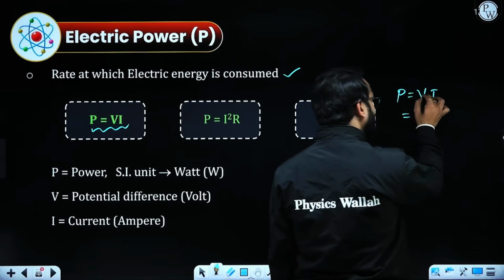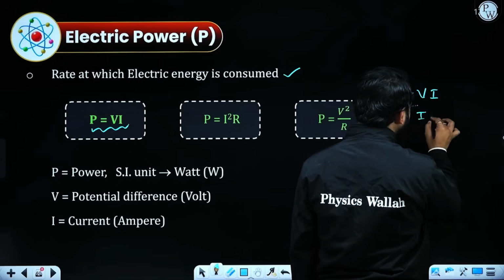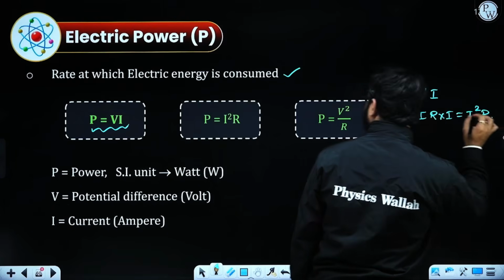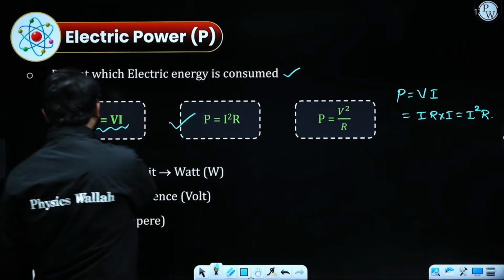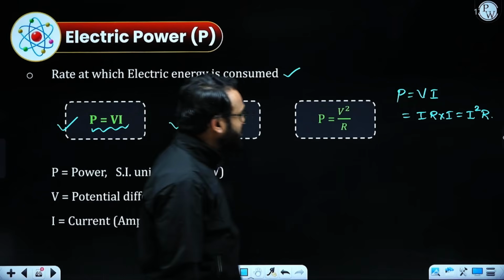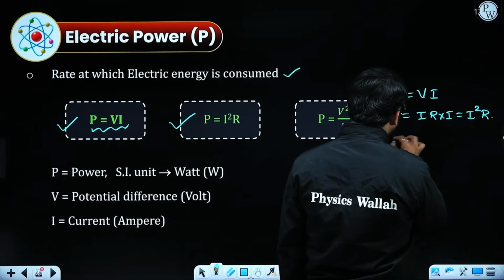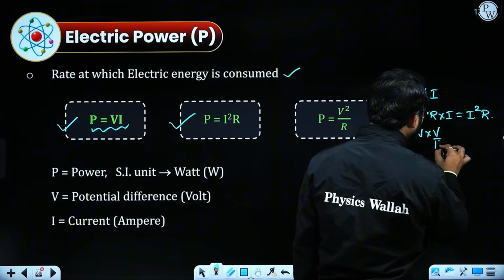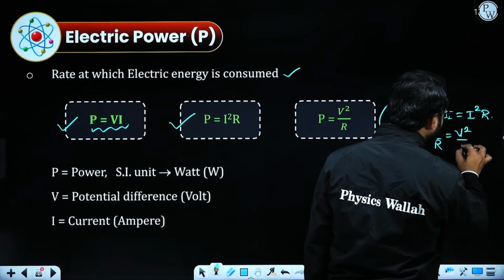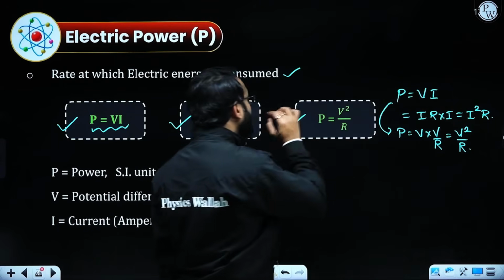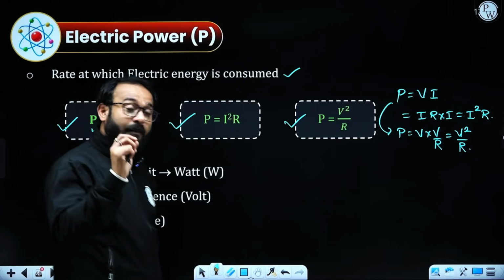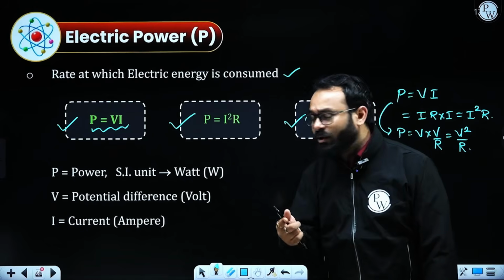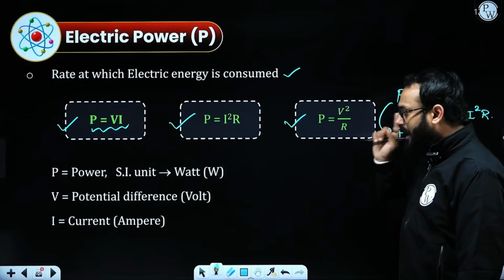If I put Ohm's law, V equals IR, multiplied by I, which gives us I square R. That is the second formula. Now if I put the value of I as V upon R according to Ohm's law, the third formula appearing is V square by R. Depending upon the kind of circuit and the values given to us, we will apply the formula accordingly.